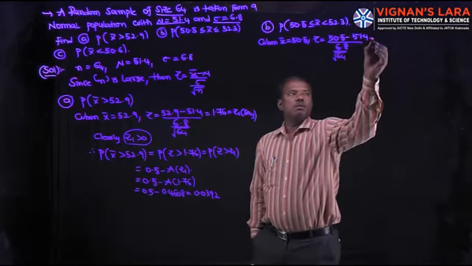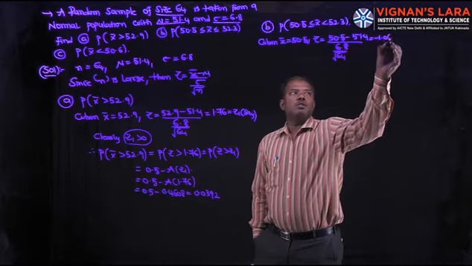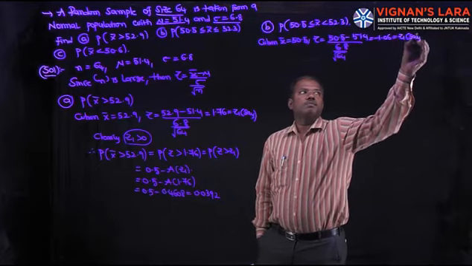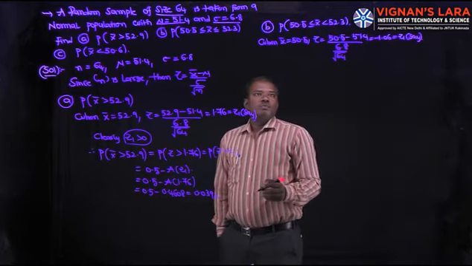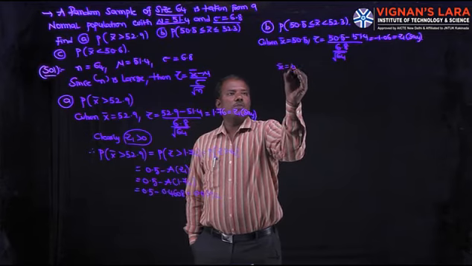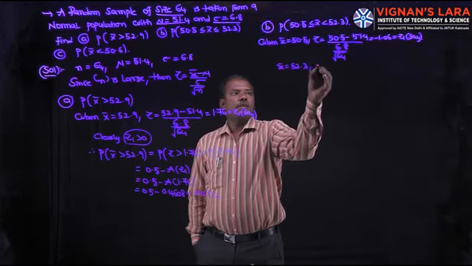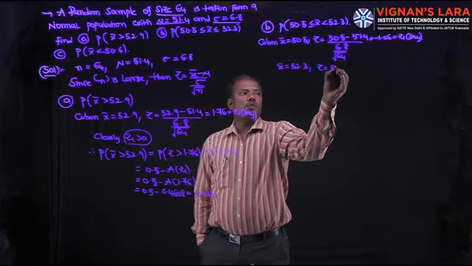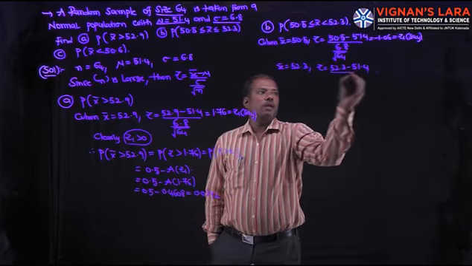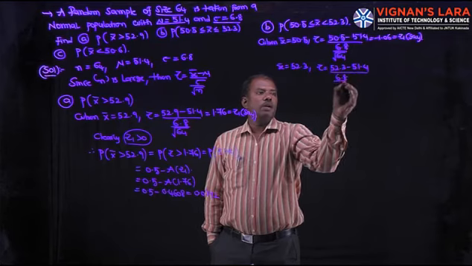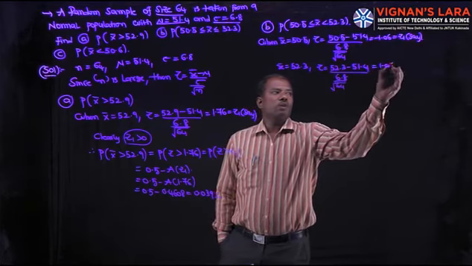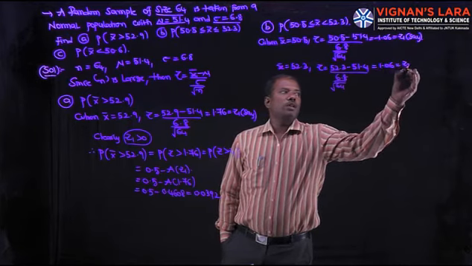That equals minus 1.06, let it be Z1. Next, when x bar is equal to 52.3, then Z is equal to 52.3 minus 51.4 by 6.8 by root 64. This value is plus 1.06, let it be Z2.